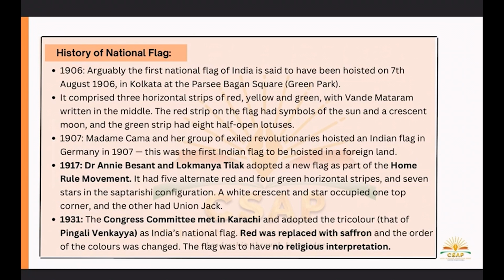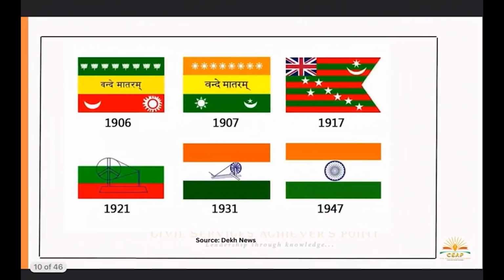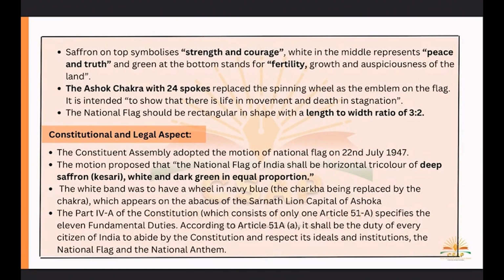You can go ahead with these details of our national flag, and everyone being an Indian should know them. The saffron, the white, the green, and the Ashok Chakra or emblem with 24 spokes, what does it speak? Everyone should know. This is one of the important elements of the national flag that we are proud of. The national flag should be rectangular in shape with a length ratio of 3:2.